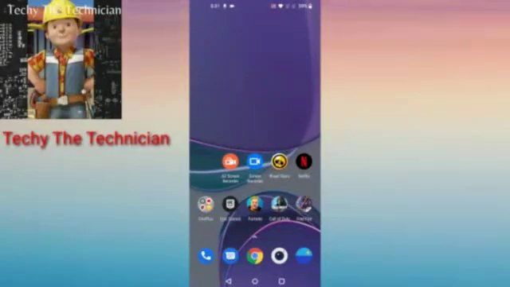And in today's video, we are going to discuss something that you haven't heard of. In today's video, we are going to discuss the hidden features in the OnePlus 8T. One thing to note here is that most of these features can be used in the other OnePlus phones also, like maybe the OnePlus 9 series or OnePlus Nord, but some of these features are limited to their respective devices. So without further ado, let us begin.